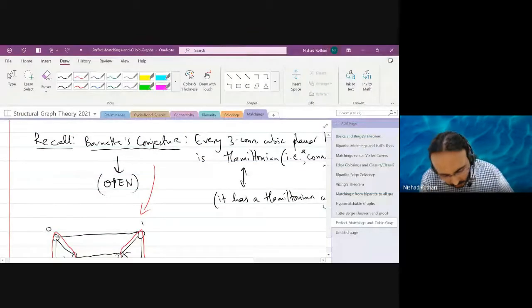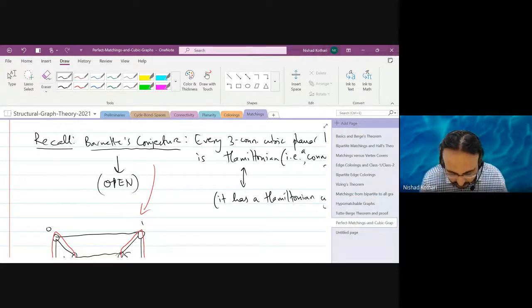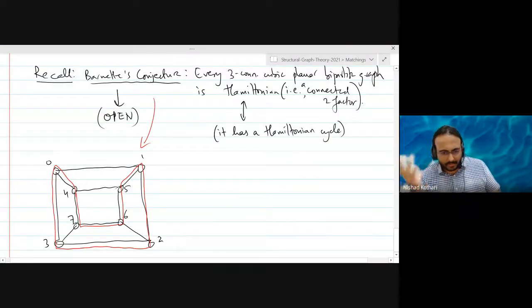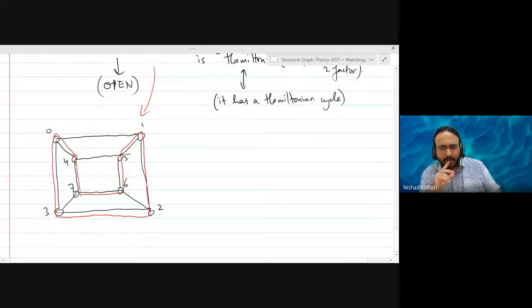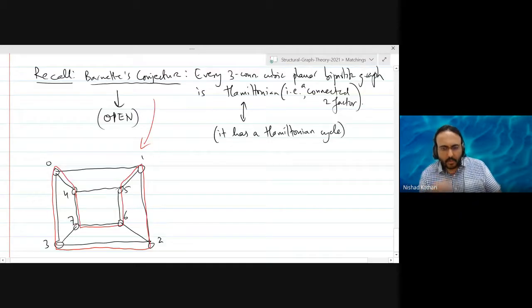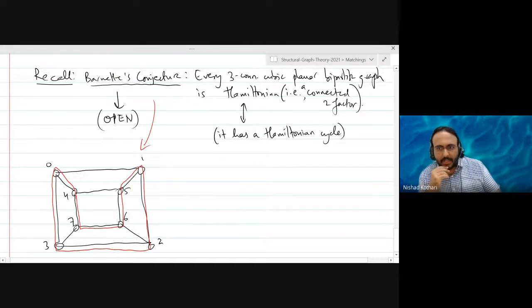I'm showing this as a motivation, but this was not the motivation of the original authors. They had different motivations, which I'm not fully aware of, but they discuss them in the research papers. So I'm going to put this as a motivation. How about we ask the other question? Which are the three-connected cubic planar bipartite graphs? Or let's even remove planar. Let's just ask for bipartite graphs that have a disconnected two-factor. Now I want to ask for a disconnected two-factor rather than a connected two-factor.